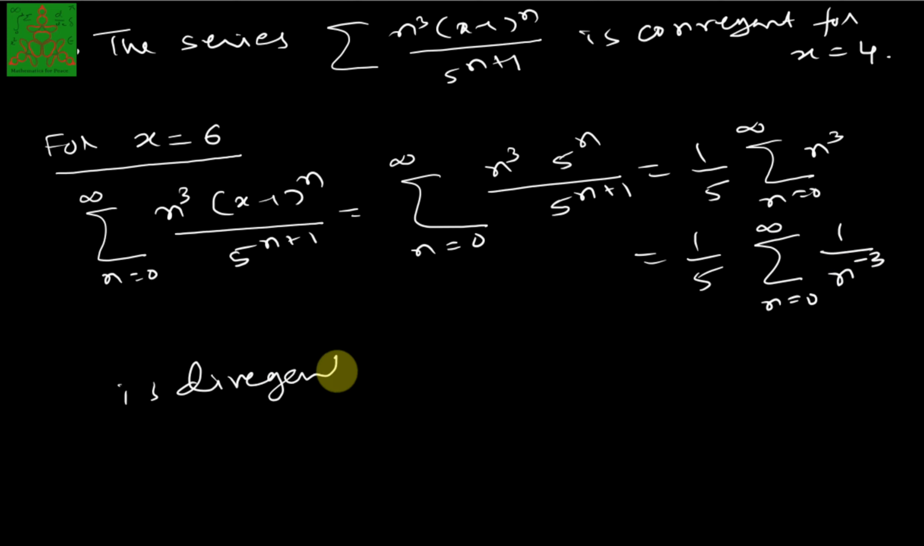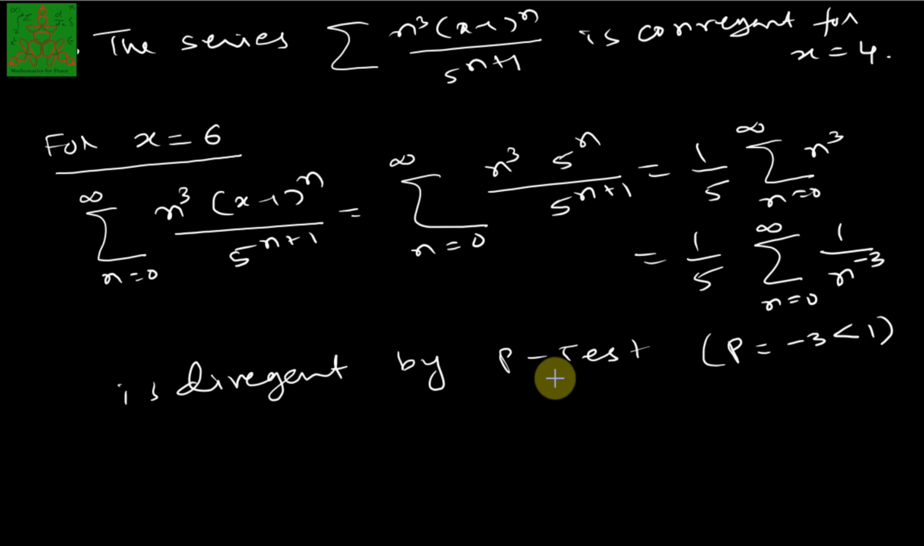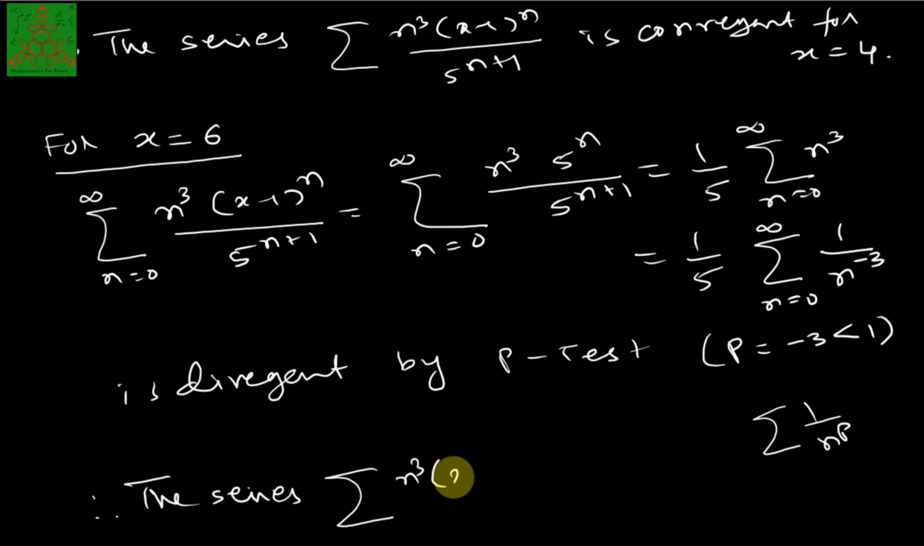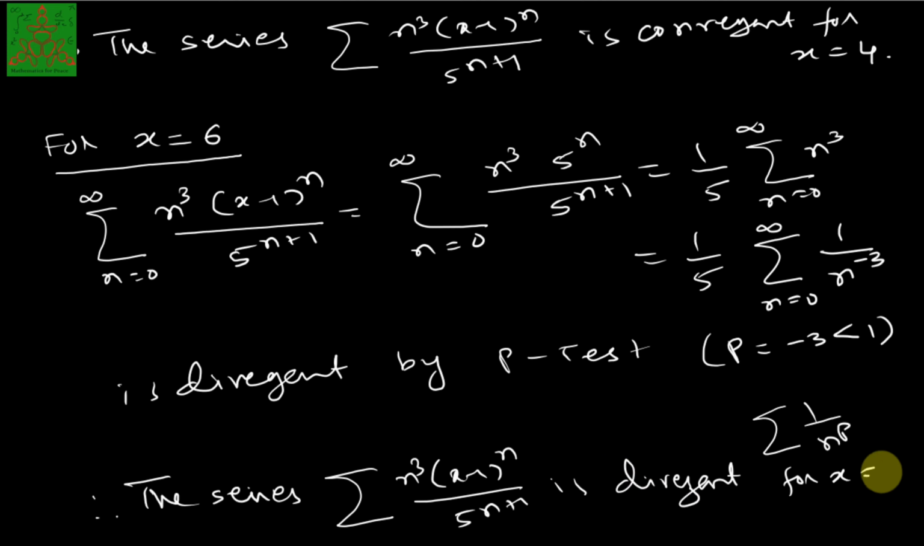Why is this divergent? By the p test, because the value of p here is minus 3, which is less than 1. As you know, in the p test, if the value of p in summation 1 upon n raised to p is greater than 1, then it is convergent, otherwise it is divergent. Therefore, the series summation n cube (x minus 1) raised to n upon 5 raised to n plus 1 is divergent for x equal to 6.